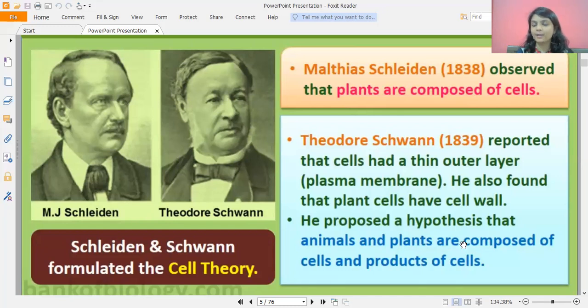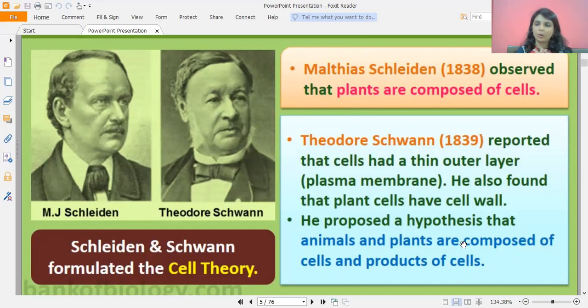So for example, take the bone. The bone is made up of bone cells and the product of the cell. What is the product of the cell in that? Calcium phosphate. So the theory was a little modified, in which he proposed a hypothesis that animals and plants are composed of cells and products of cells. That's what we saw in the example of the bone, which is made up of bone cells and its product, calcium phosphate.